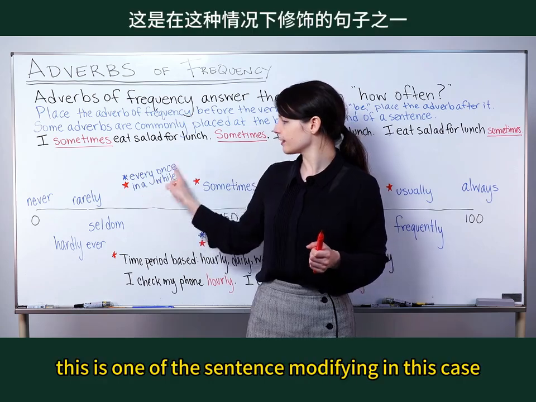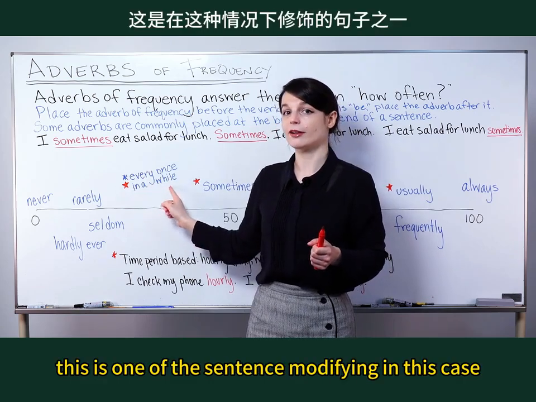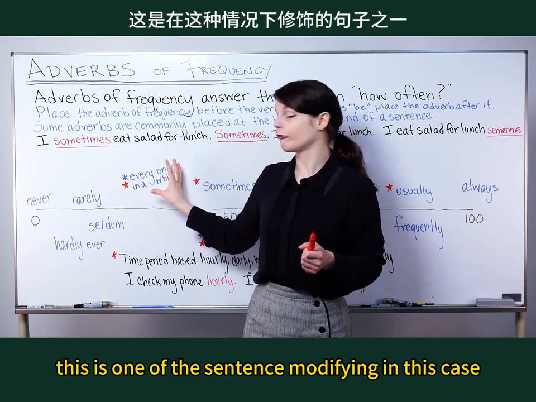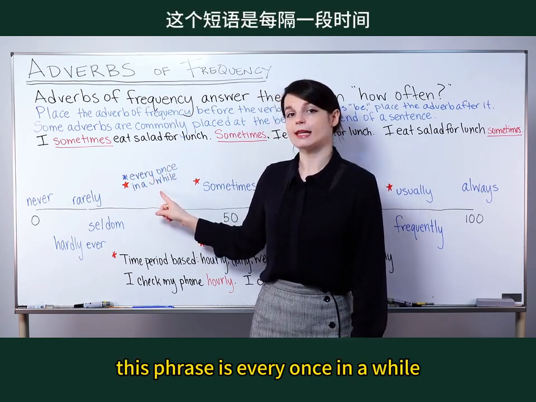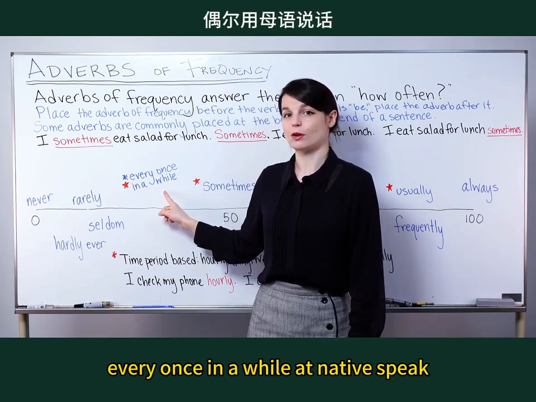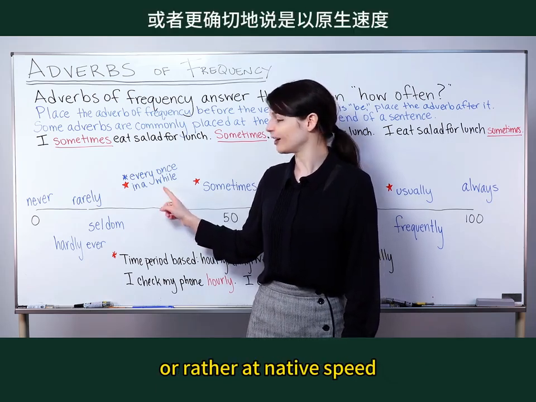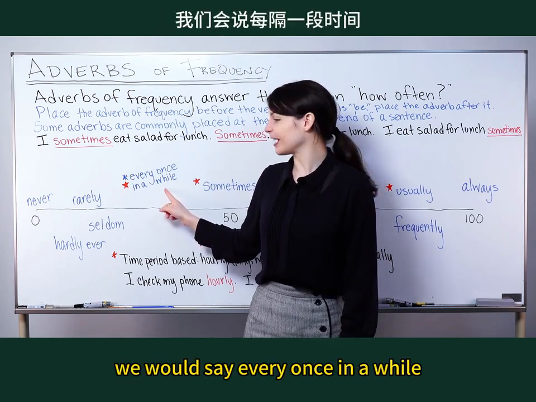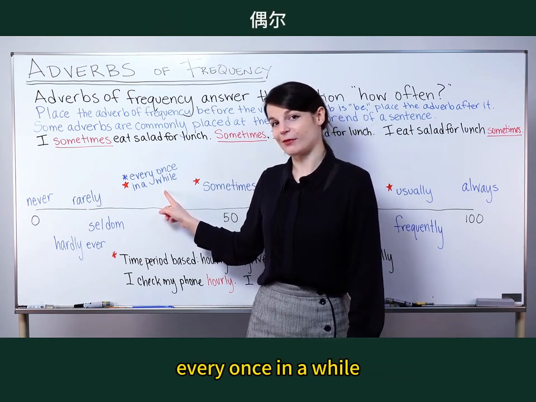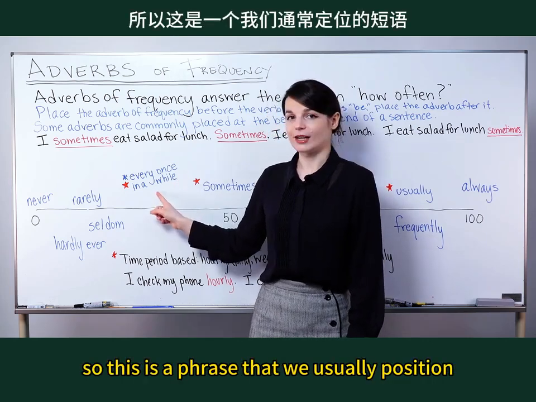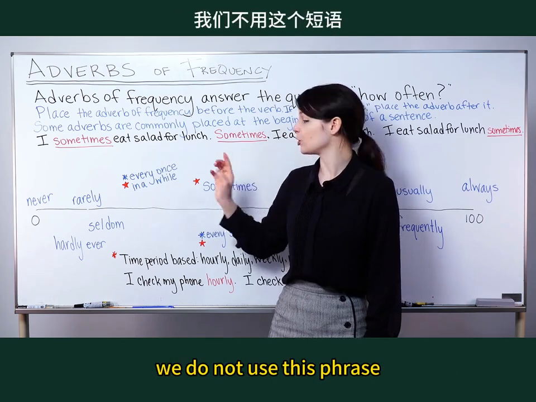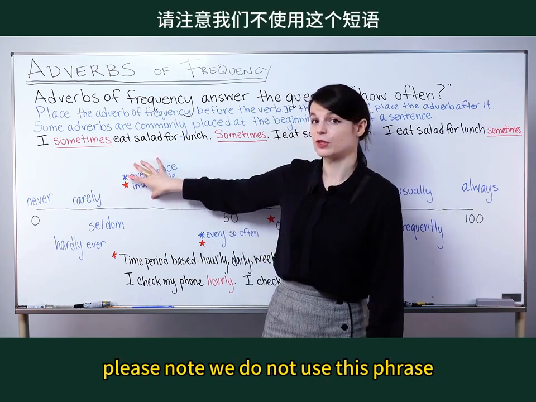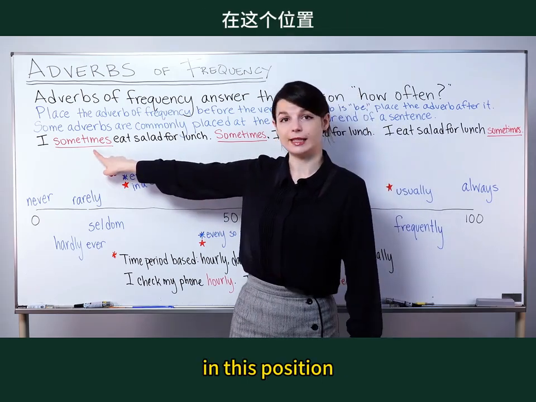The next part, this is one of the sentence modifying, in this case, phrases I mentioned. This phrase is every once in a while. At native speed, we would say every once in a while. So this is a phrase that we usually position at the beginning of a sentence. Please note, we do not use this phrase in this position.